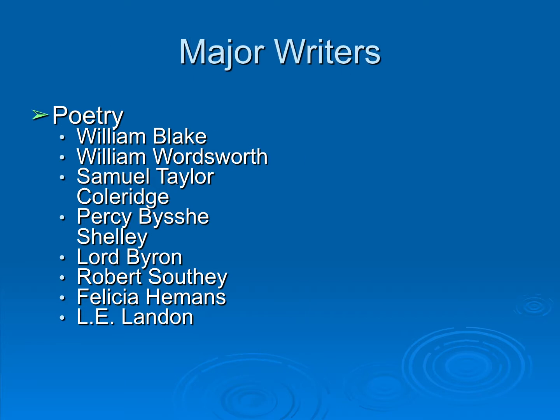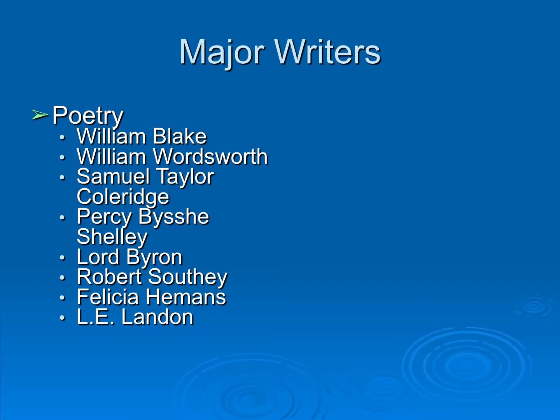Who are some of the major writers in Romanticism? And now, you do not need to write all these names down. You might have heard these names before. I want to give you a context for these names, but you don't have to write all this stuff down. Blake, Wordsworth, Coleridge, Shelley, Byron, Southey, Felicia Hemans, Letitia Landon. It's not just guys.